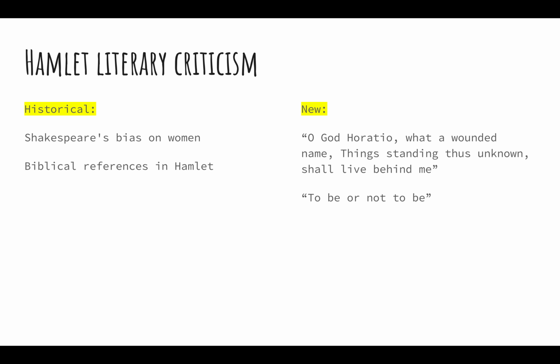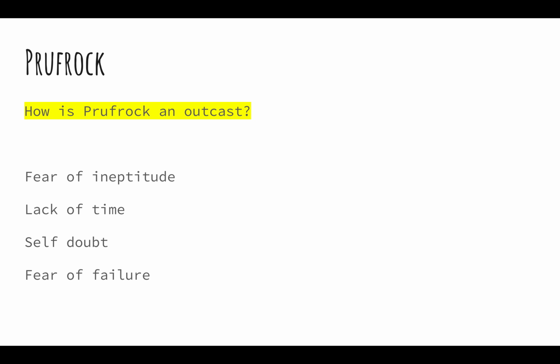Another thing he said was "to be or not to be." And this shows the eternal conflict that Hamlet suffers throughout the play when he decides whether or not to kill himself, because everything in the world is not what he expected it to be. So these two pieces of text from the literature help show that when you look deeper, the text has much more meaning. So now let's talk about Prufrock.